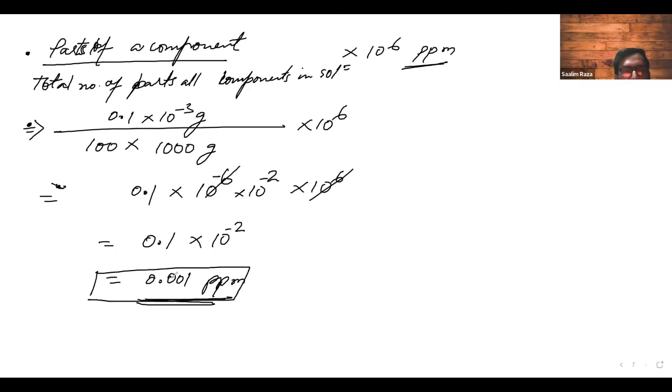And if you want to know, there is also something called ppb, parts per billion, but you don't have to learn about that. Okay, great. So now I guess you can appreciate why we have different types of concentration terms. Each and every concentration term has its own value.